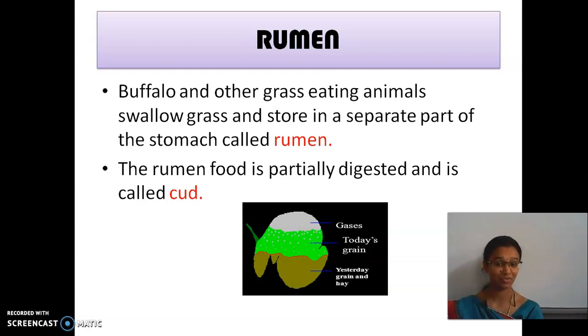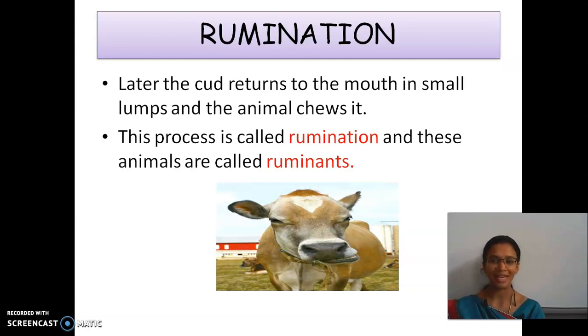Okay, that partially digested food is called cud. They are stored, right, a day before grain and 2 days which they eat. Now we will see how the digestion process takes place there. So, rumination. Later, that cud again returns to the mouth in small lumps. Lumps is nothing but small quantity, and animals chew it again for the complete digestion process. And this process is called rumination, and these types of animals are called ruminants.